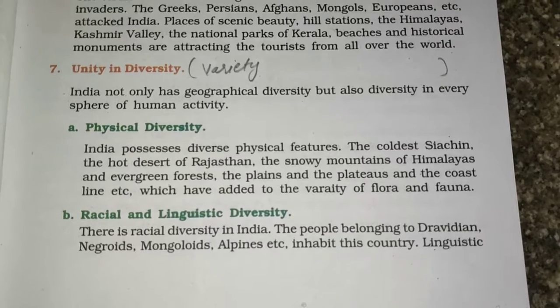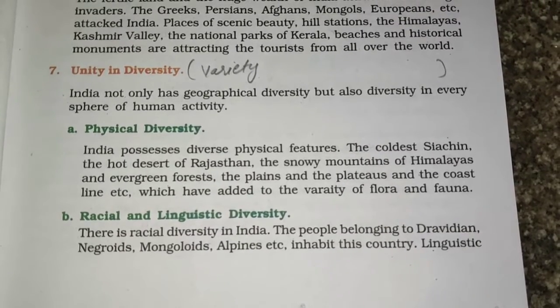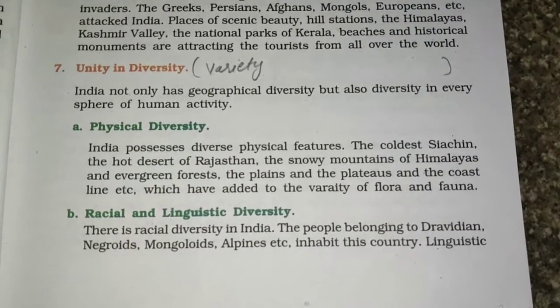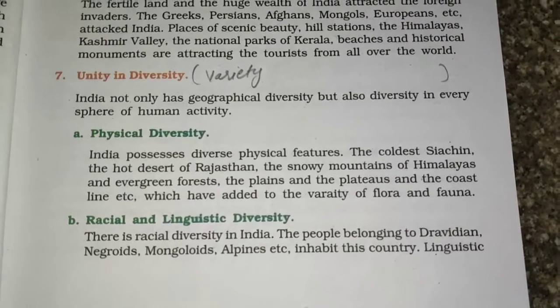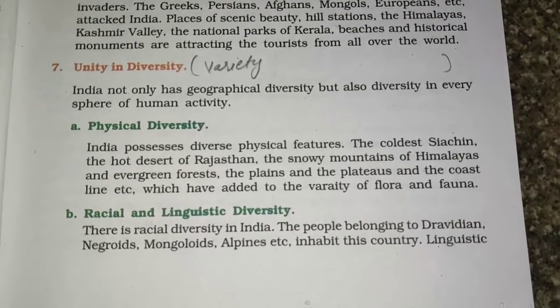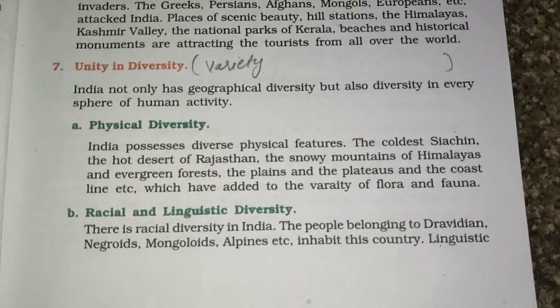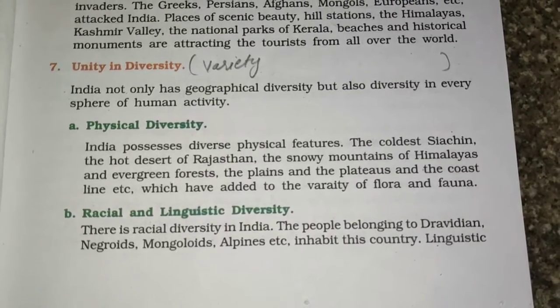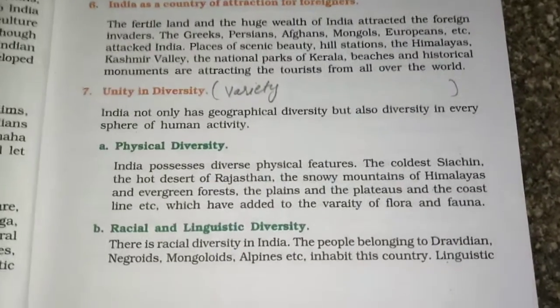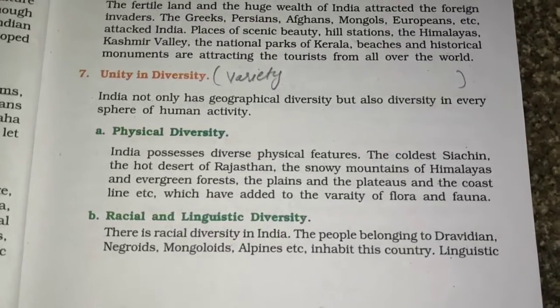The coldest Siachen, the hot desert of Rajasthan, the snowy mountains of the Himalayas, and the evergreen forest, the plains of plateaus, and the coastal line, etc., which have added to the variety of flora and fauna. So physical diversity, our geographical diversity also is very unique in India.